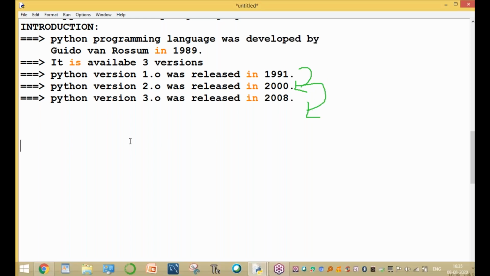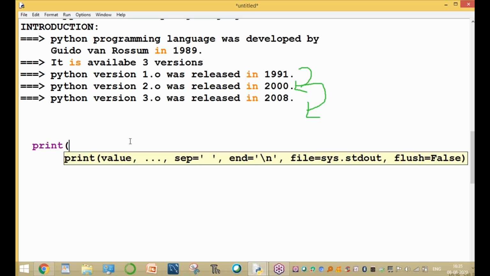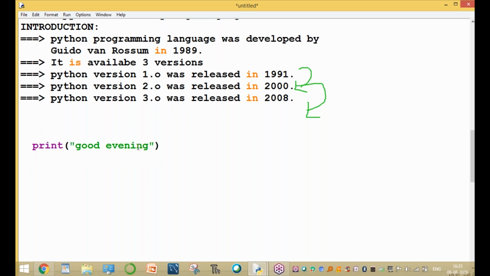For example, what features are added, sir? For example, the output statement, the print command. For example, print good evening. It is a small message. So this is for the output statement. In Python 3.0, the output statement is print with parentheses and the text in double quotes.